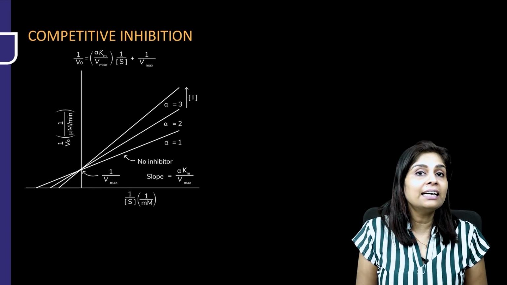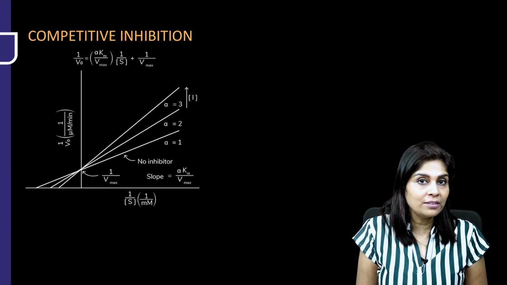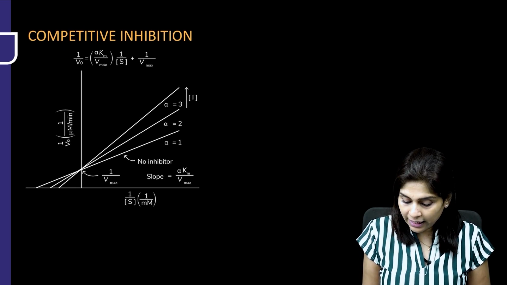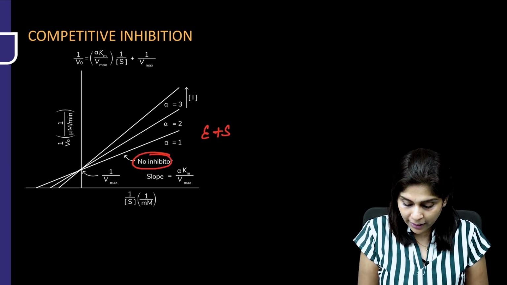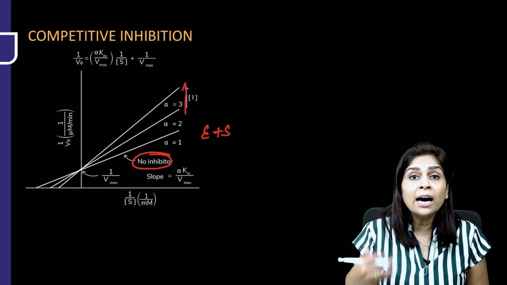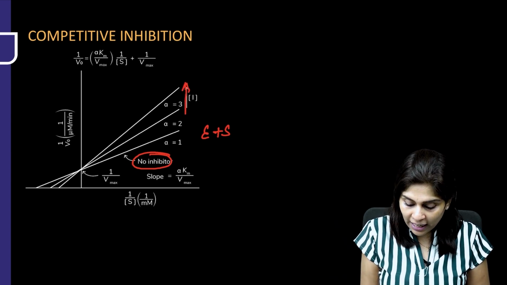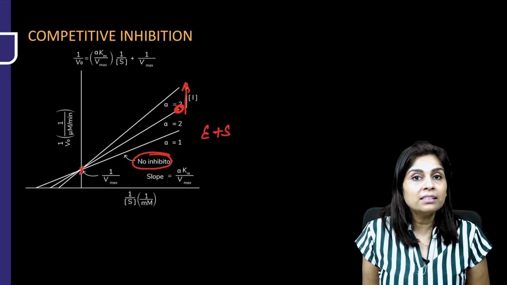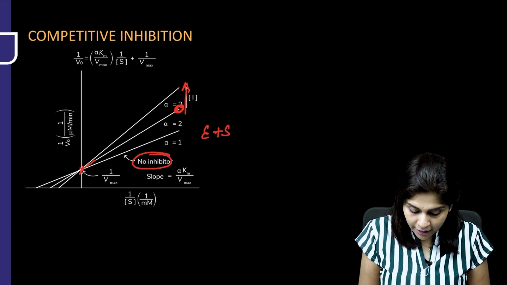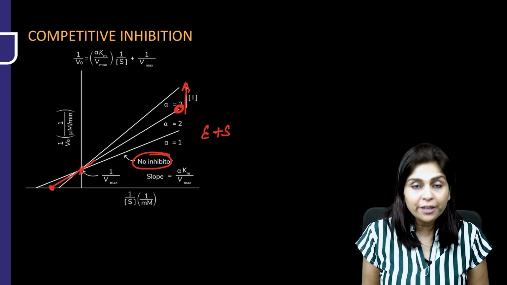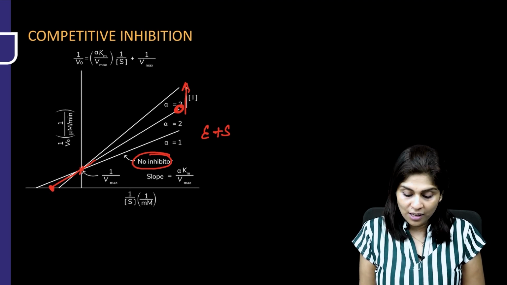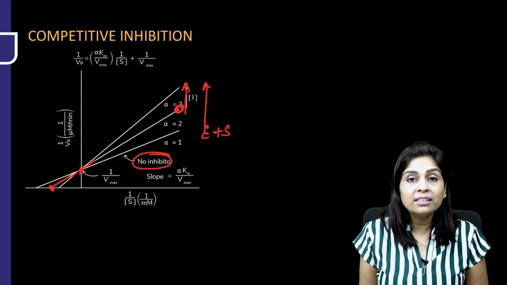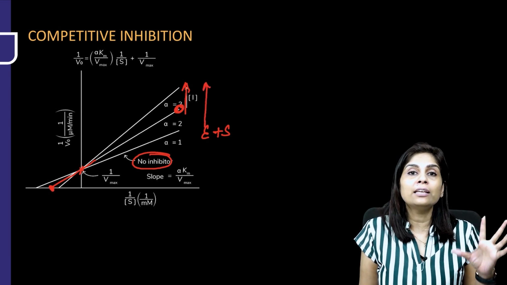So have a look at this. This is how the graph will be in the presence of a competitive inhibitor. The last line is in the absence of any inhibitor. Can you see that being marked? No inhibitor. This is the line. And in the presence of some unknown inhibitor, if you have this as the line, do you see that in this case, Vmax is the same? But what is happening to Km? 1 by Km is reduced or Km is increased. So what kind of an inhibition is this? This is a competitive inhibition.